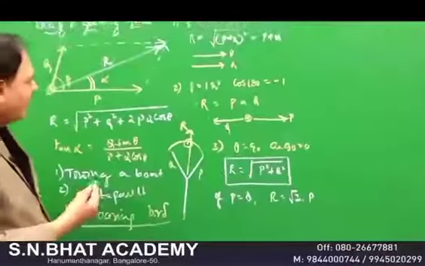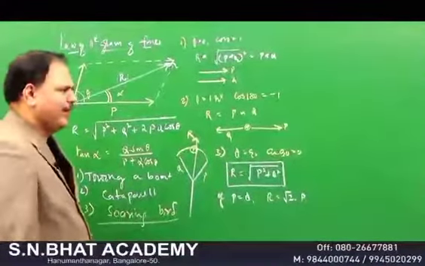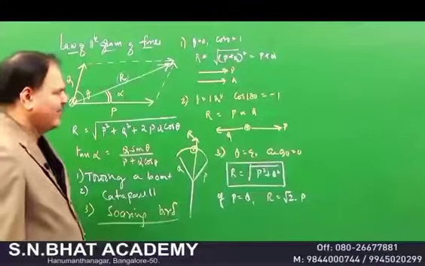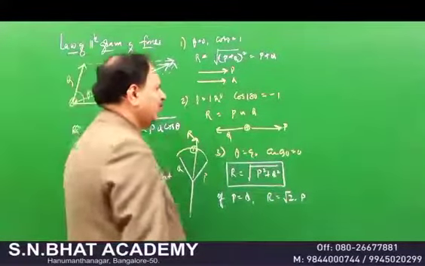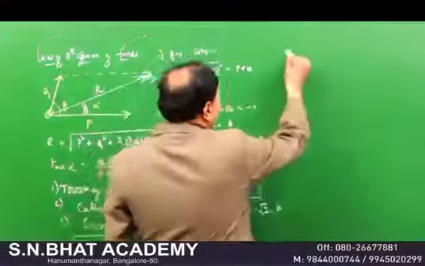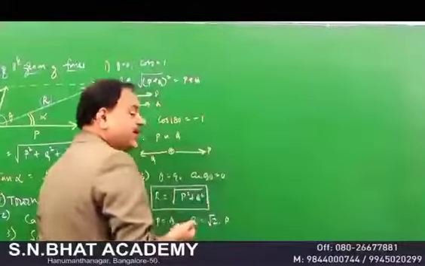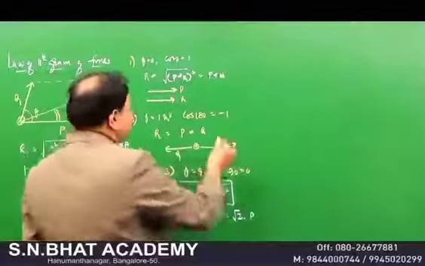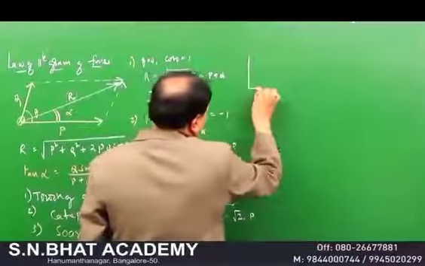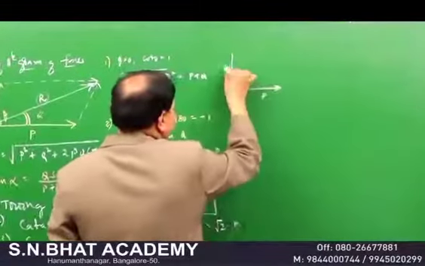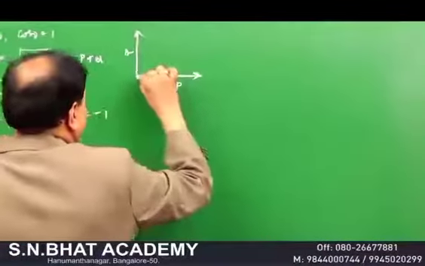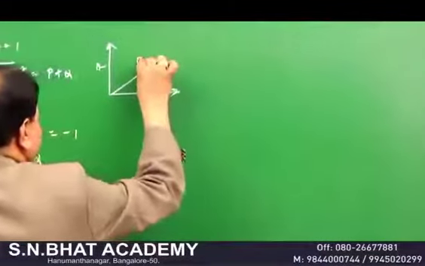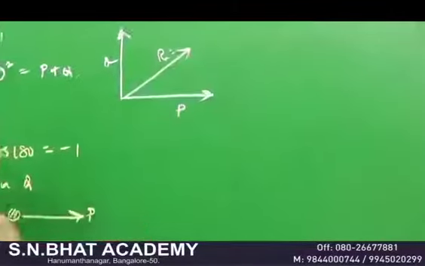Okay. Then after this, you come to Lami's theorem, law of triangular forces and all. You know that the law of triangular forces talks about equilibrium. If you ask me what is an equilibrium, look here. In the same thing, if P pulls in this direction, Q pulls in this direction, the body moves in the resultant direction. This is the resultant, we call it.